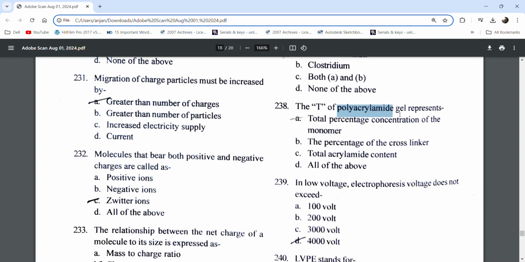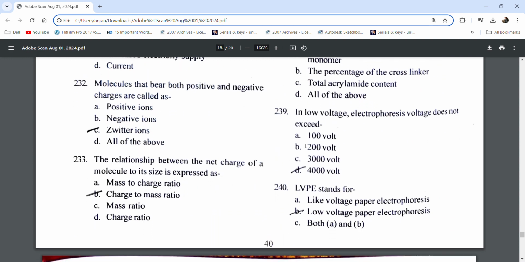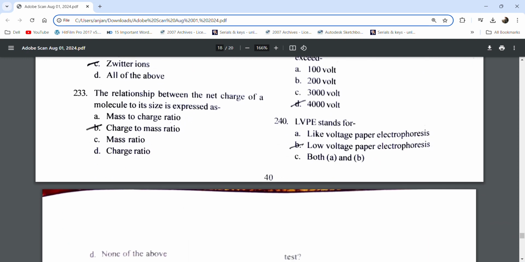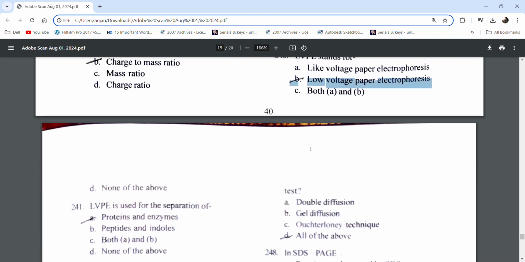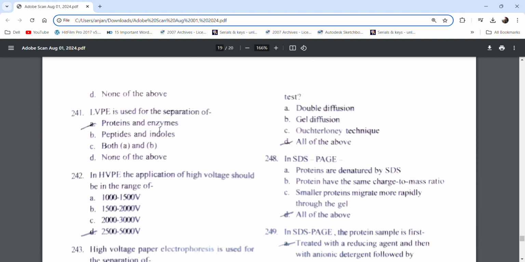Polyacrylamide gel represents total percentage concentration of monomer. In low voltage electrophoresis, the voltage does not exceed 500 volts. LVPE stands for low voltage paper electrophoresis.